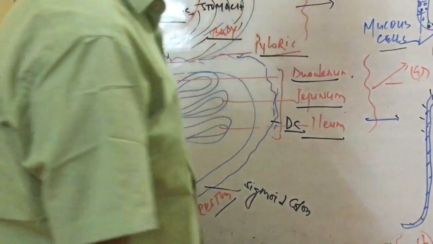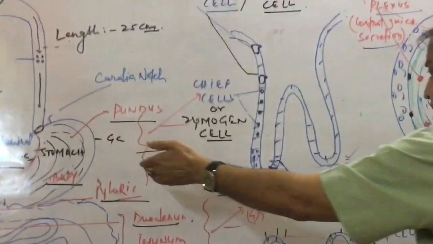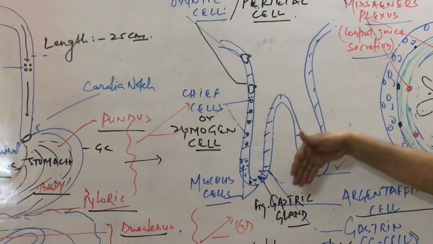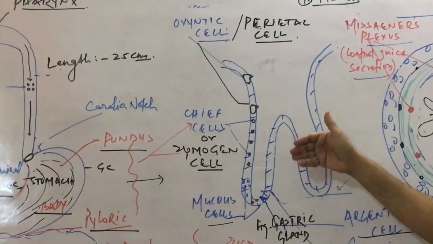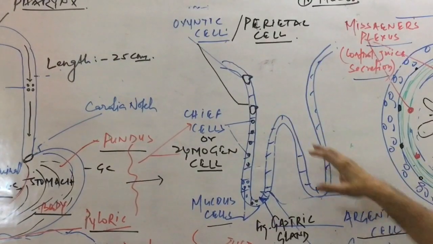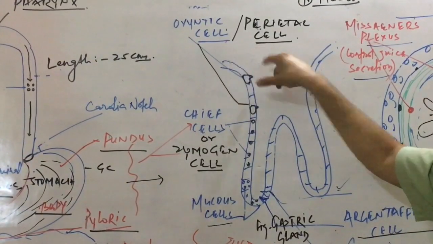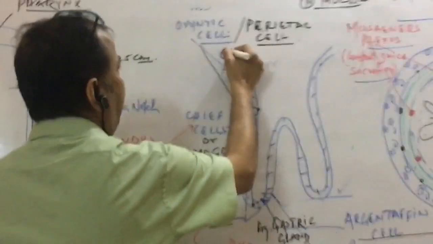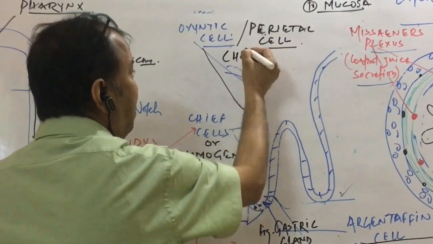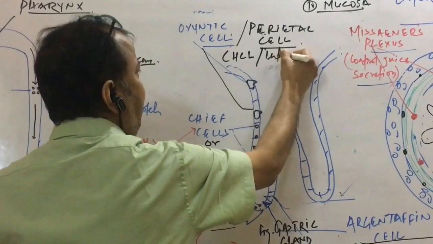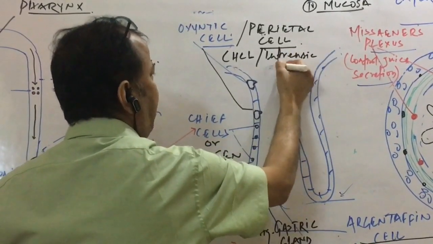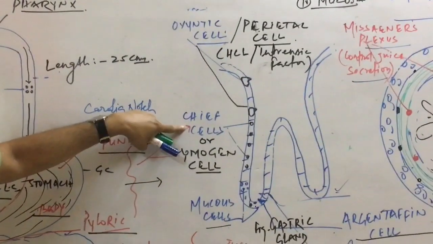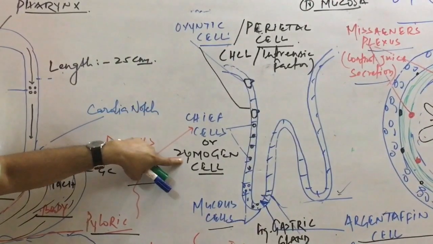Inside the stomach, the gastric gland is present. This is the structure of the gastric gland. The gastric gland is a loop-like structure having various types of cells. The first cell is called the oxyntic cell, also called the parietal cell. This cell secretes HCl, which makes the food acidic, and intrinsic factor. What does this factor do? It helps in the absorption of vitamin B12.